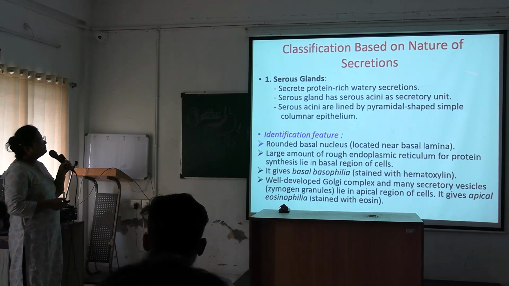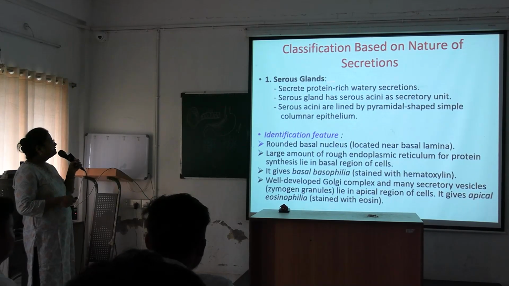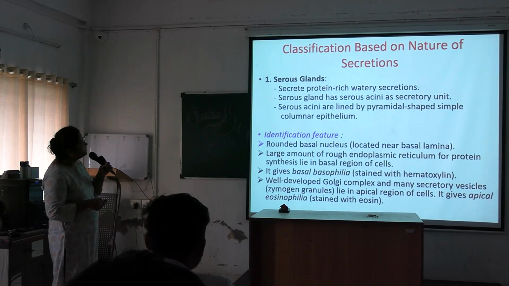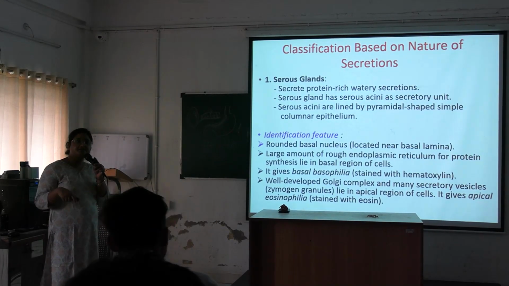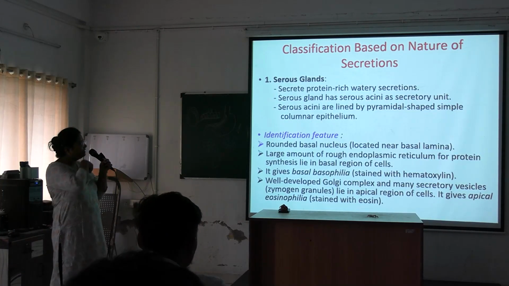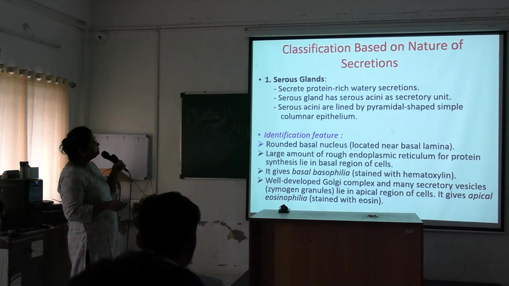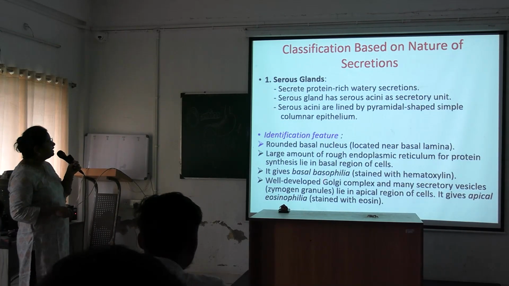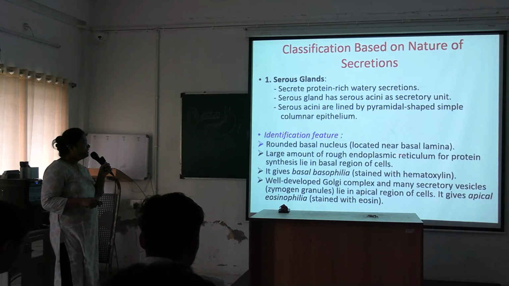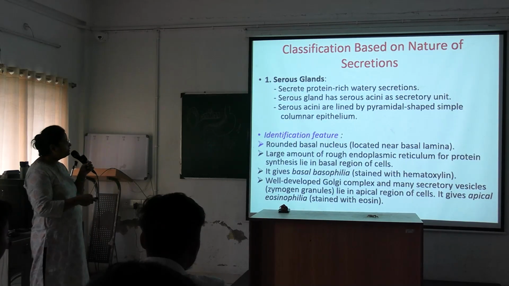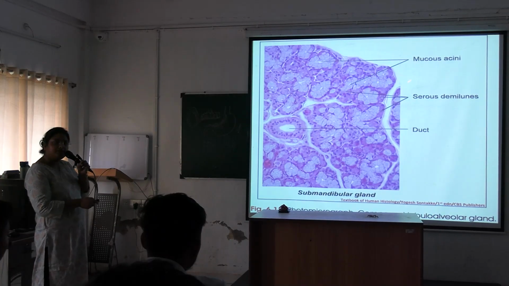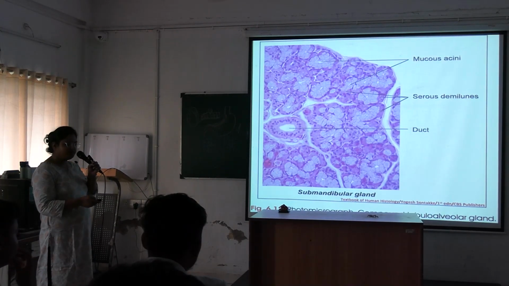So, classification based on nature of secretion: serous glands secrete protein-rich watery secretion. Okay, this you remember. Serous glands mean watery secretion. Mucous glands will secrete mucus. Serous gland has serous acini as a secretory unit, lined by pyramidal shaped simple columnar epithelium. And these are the identification features of the serous glands. It has rounded basal nuclei located near the basal lamina, that I have told. See here, this is a serous gland. These are the nuclei. Violet dots are nuclei. Okay, the nuclei are placed towards the basal region.